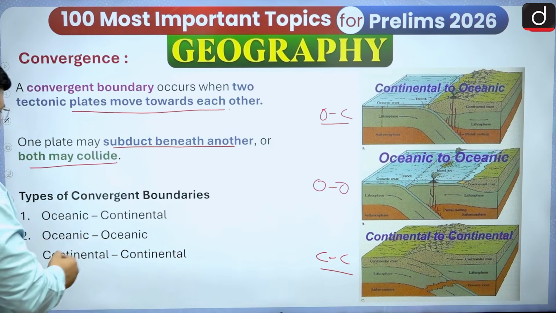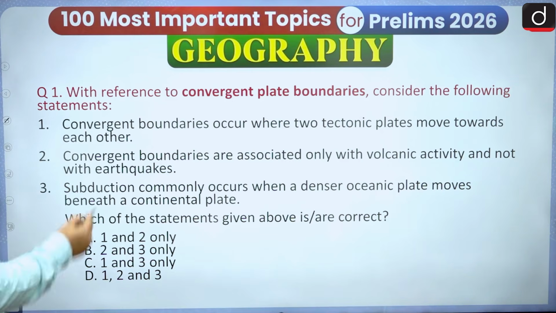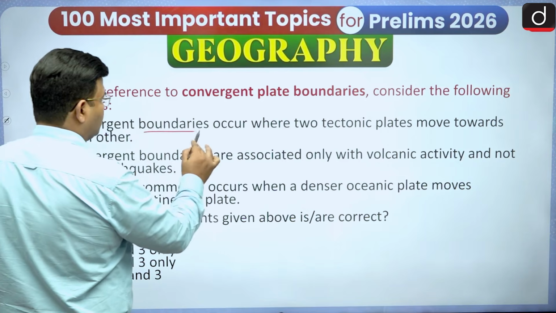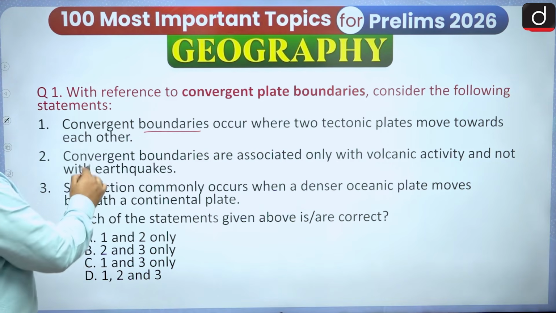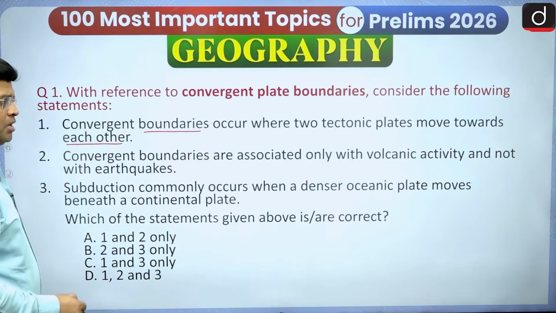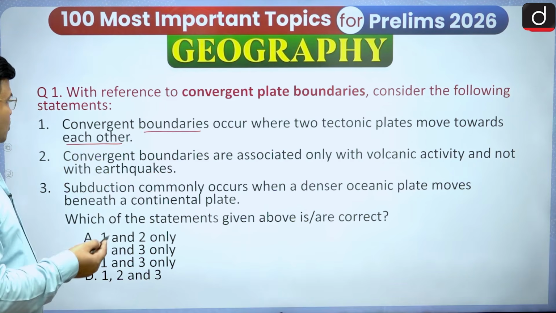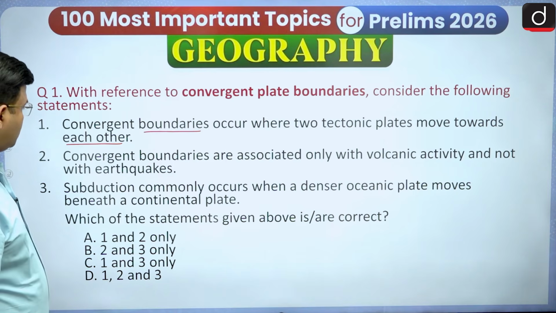And there are three types of convergence that we have seen. With reference to the convergent plate boundary, consider the following statement. Convergent boundaries occur where two tectonic plates move towards each other. This is one question we have seen, where you have to answer whether the statement is correct or wrong.